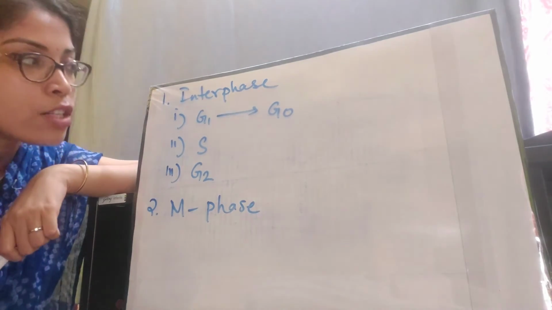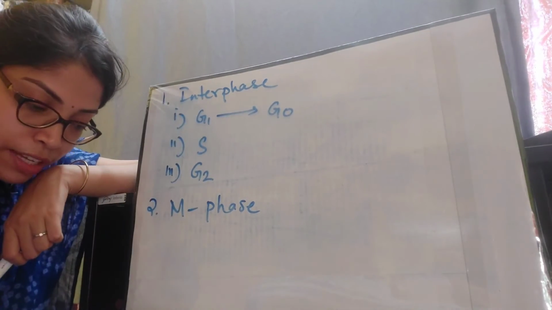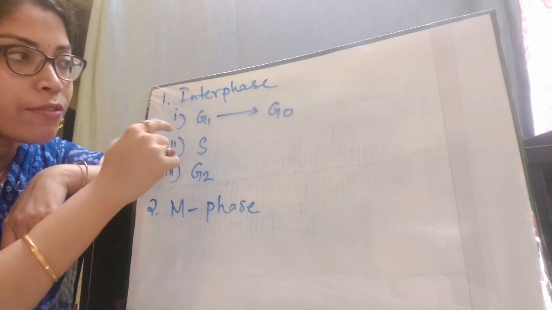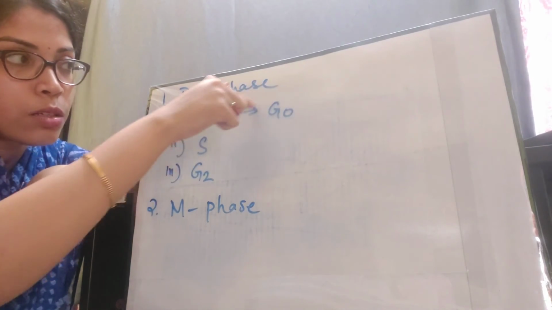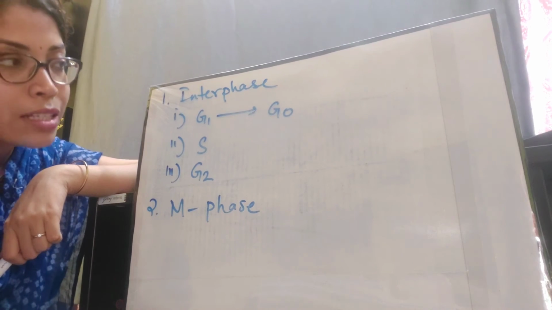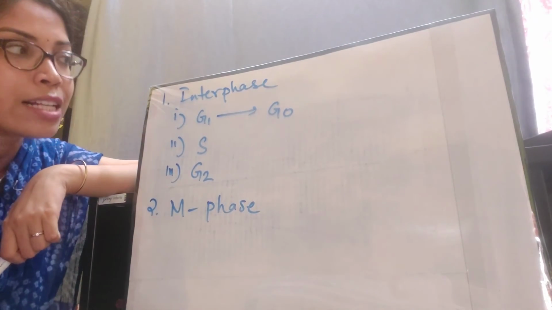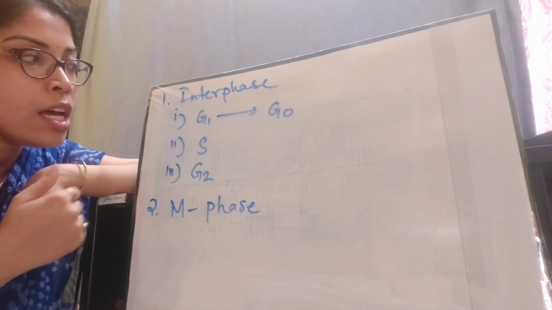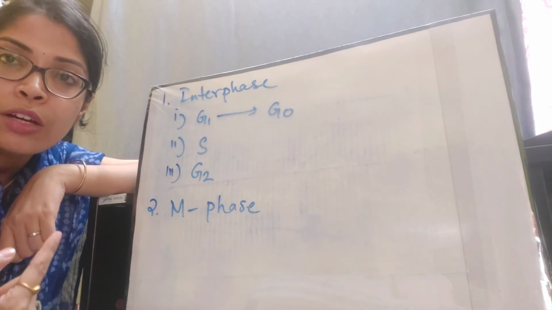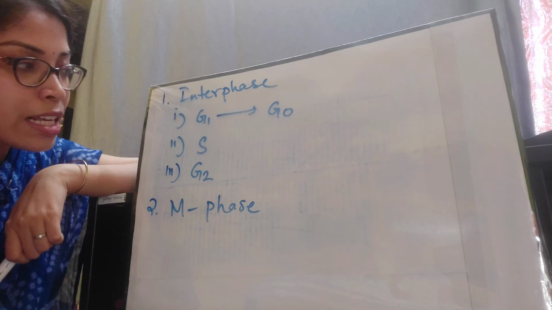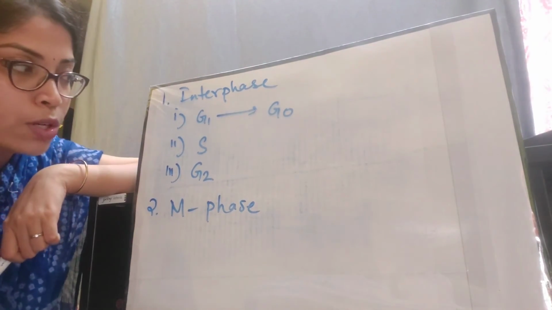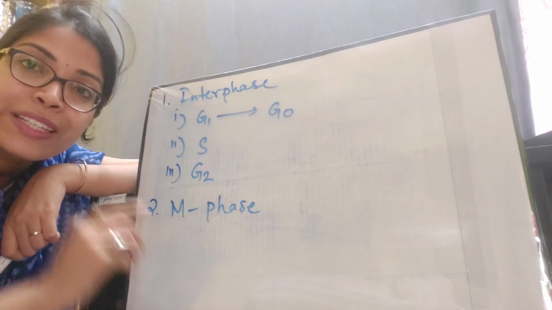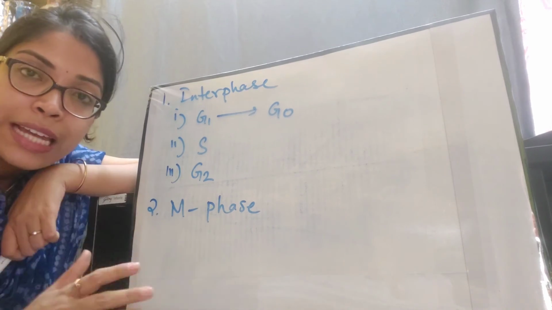Within these 23 hours, the largest is the G1 phase, which takes about 10 hours. From this G1 phase the cell can go into the G0 phase, but the time that the cell stays in the G0 phase is not part of the cell cycle. It is completely outside of the cell cycle, and when the cell comes back into the G1 phase, the counting of the time starts again. Next, S phase is 9 hours and G2 is 4 hours. So it totals 23 hours, and the remaining 1 hour of the day is kept for the M phase, where the actual cell division takes place.